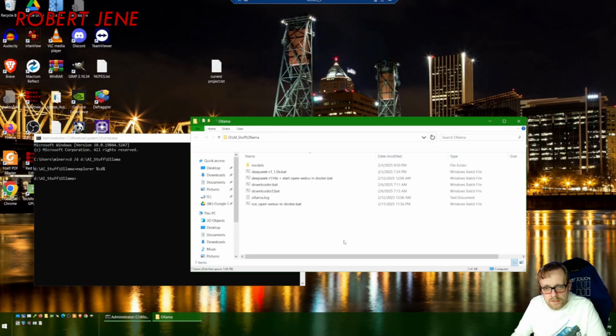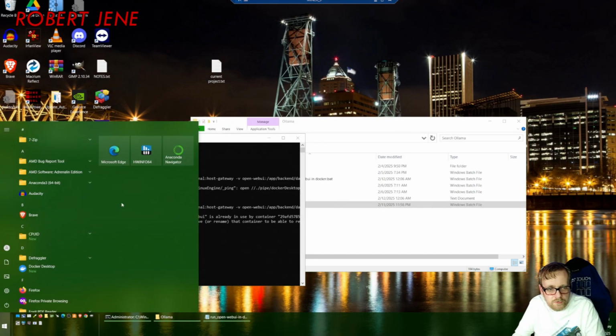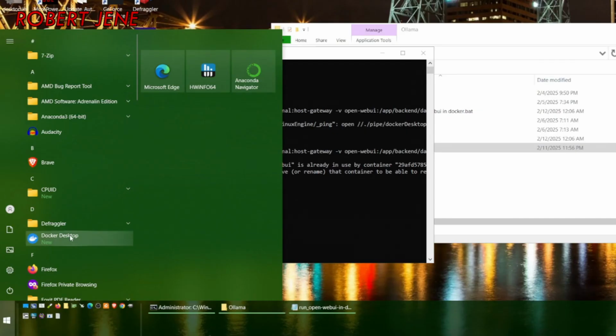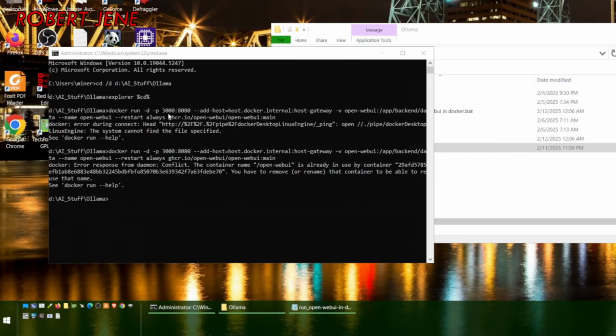So now we want to get Ollama running in the Docker Desktop, so we need to install something called open-webui. The first thing you want to do is open Docker Desktop because it needs to be running. Here it is in my start menu. I better pin it somewhere. Pin to start. Okay, open Docker Desktop.